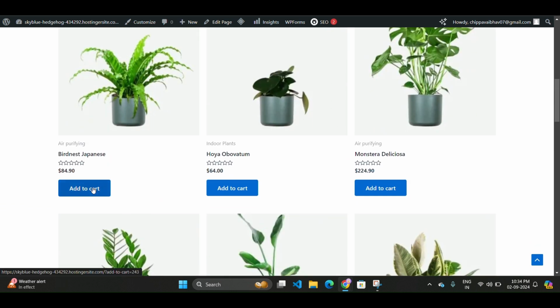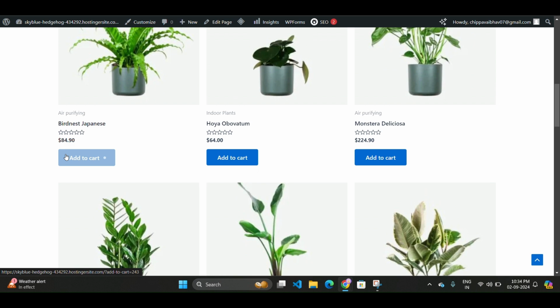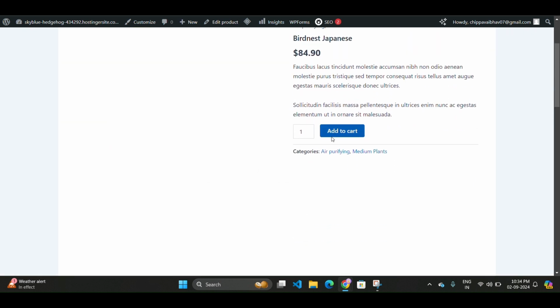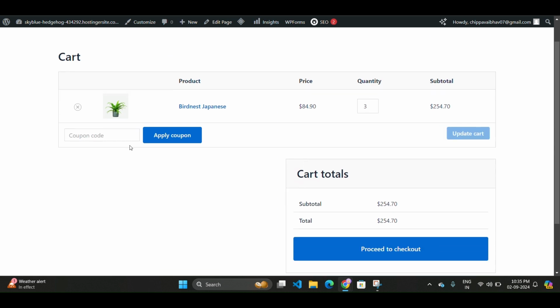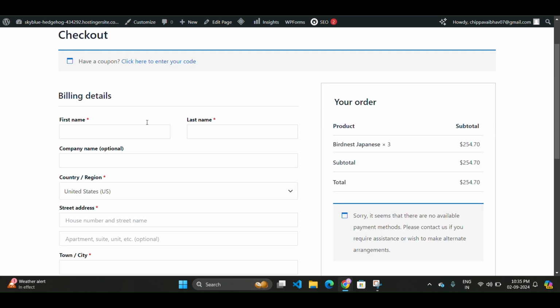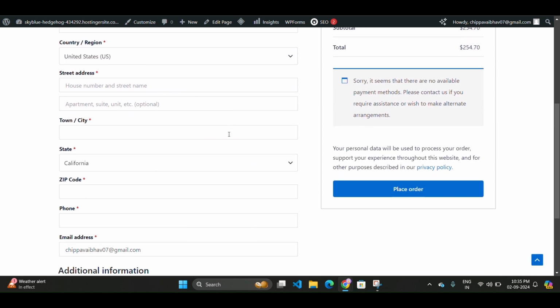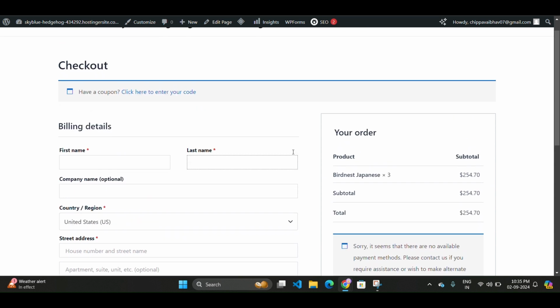You can see here, simply add to cart, and after that go to checkout and click on view cart. Here you can apply the coupon code to get a discount and click on proceed to checkout, and you can fill in the whole form here. After that, click on place order. Here your order will be confirmed.